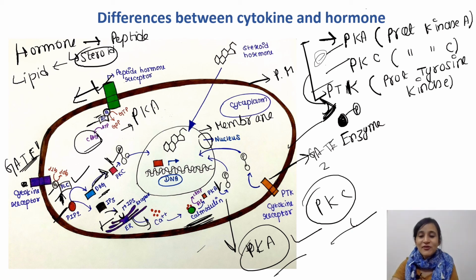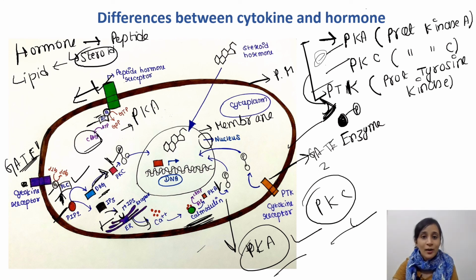This is the difference in their mechanism, how they actually work. The ultimate thing is the same. They all work on the nucleus to express some gene, but the mechanism is a little bit different. The intermediate substances working here are a little different for hormone and cytokines.